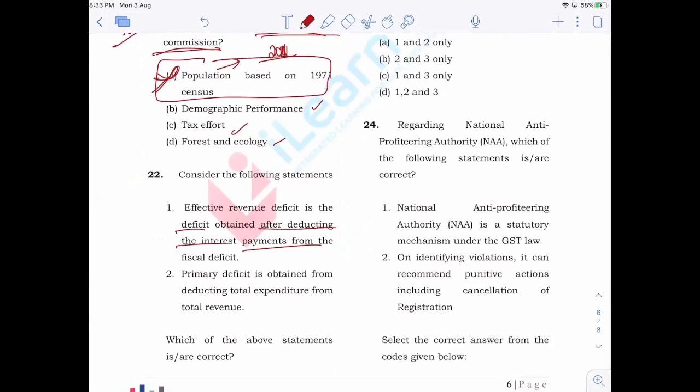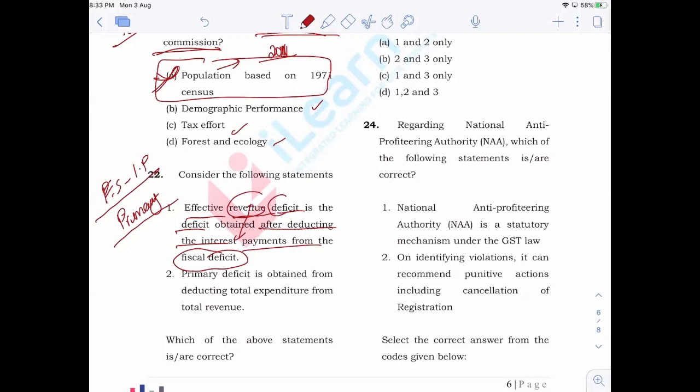Now, no. Fiscal deficit minus interest payment is primary deficit. It is not effective revenue deficit. See, when you read that question properly, you will be able to get to the answer because fiscal deficit includes revenue deficit, it includes the revenue expenditure as well as capital expenditure. It includes the revenue receipts as well as capital receipts, right? So there is no way it will be correct. So if you are able to identify that, then well and good.